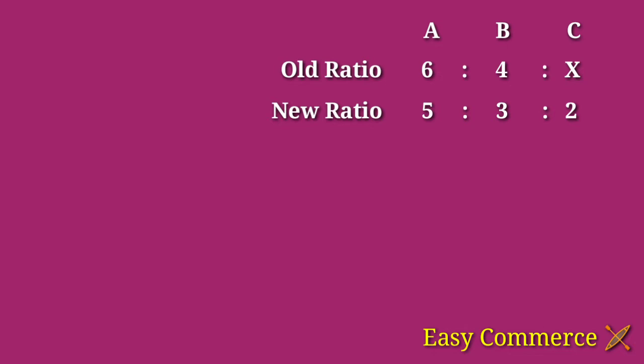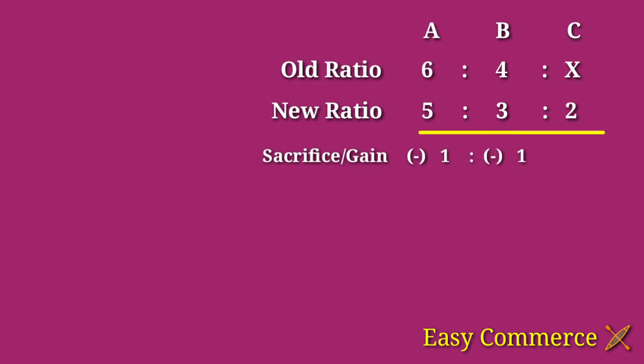In this example, the old ratio is here and the new ratio also here. So we can know the sacrifice or gain of partners. Here, A sacrifice: old ratio 6, new ratio 5, 6 minus 5, 1, that is minus 1. He sacrificed 1. And B, 4 is the old ratio and new is 3, and 1 is the sacrifice, minus 1.